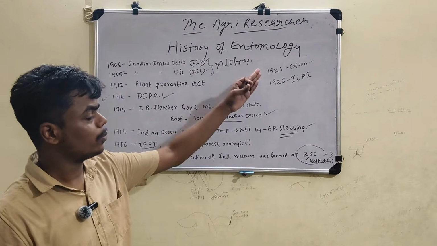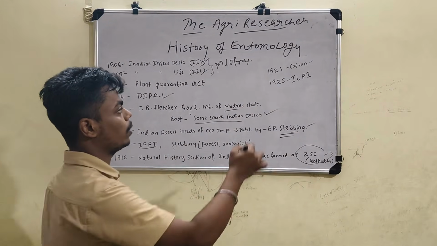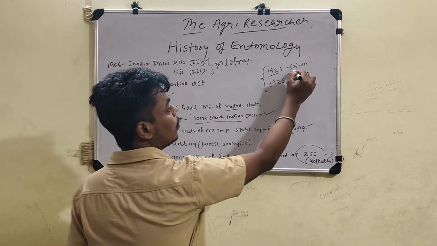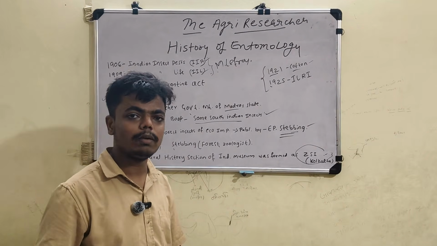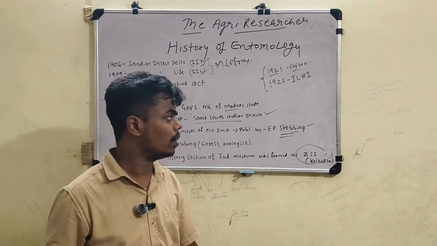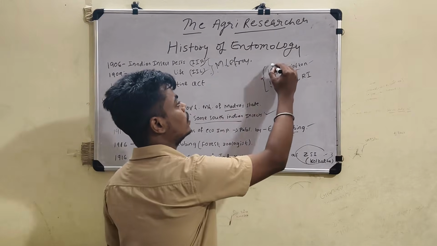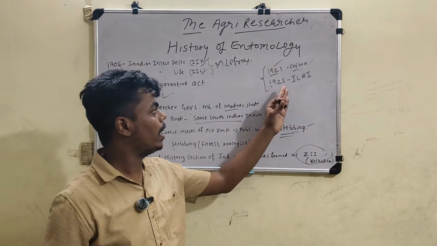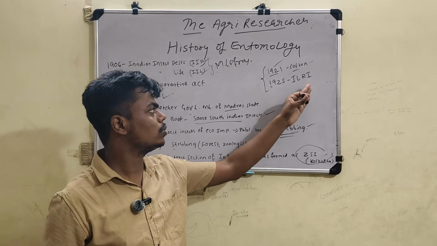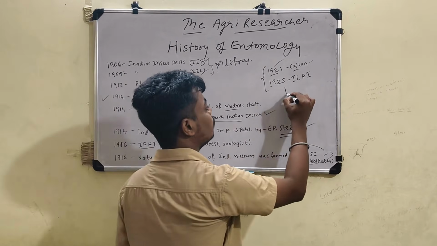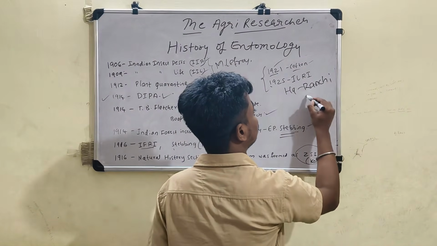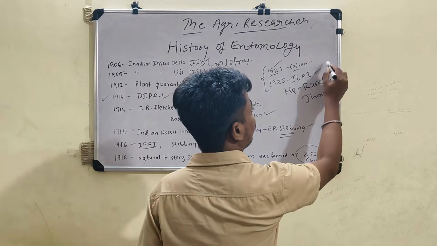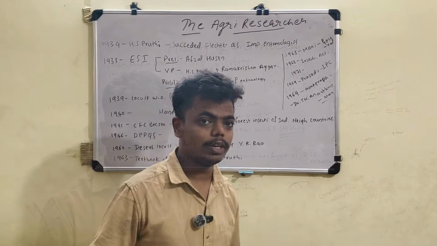And next move to 1921 and 1925. These are more very important points. In 1921, the Indian Central Cotton Committee was established to investigate the pests of cotton. And then in 1925, ILRI, Indian Lac Research Institute. Its headquarters is Ranchi, Jharkhand. It is also a very important point. Move to the next part.